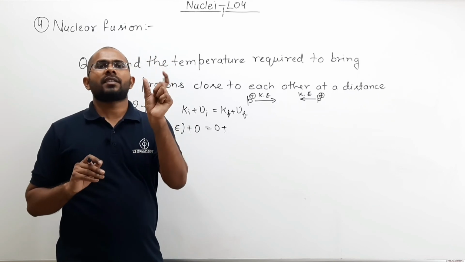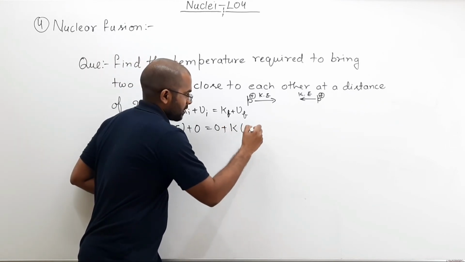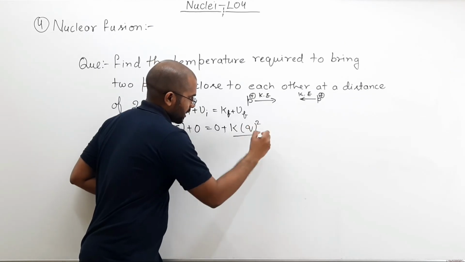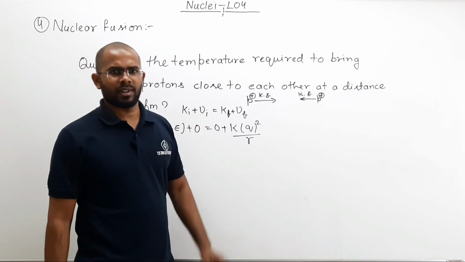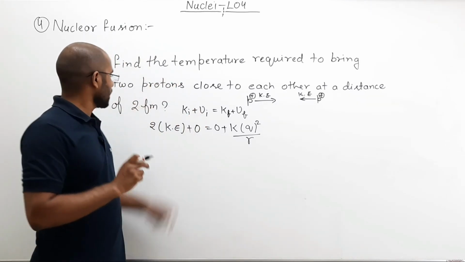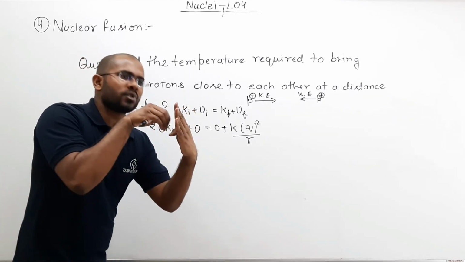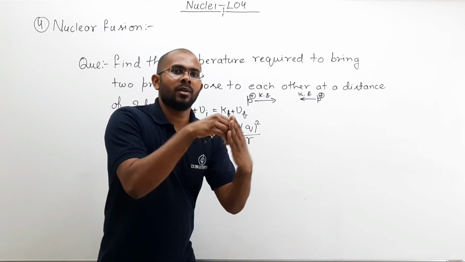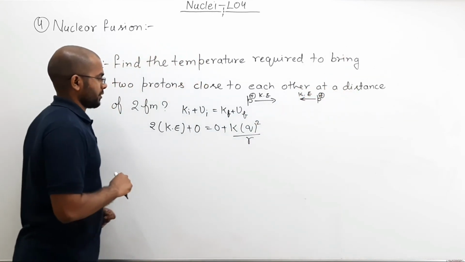Two charges are there. So potential energy can be written as K Q square divided by R, where R is the distance between them at the time of closest approach. What is the closest approach? Here 2 Fermi meter. Closest approach means how close they can come to each other before electrostatic force repels them. So this is the closest approach.